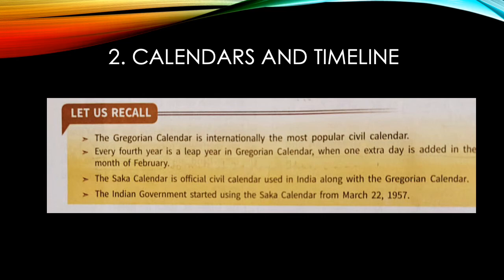Next, we learnt about AD and BC. AD means Anno Domini and BC means before Christ. 2 more important terms we learnt, CE and BCE. CE refers to common era or current era, which is the equivalent of AD, and BCE means before current era. The Indian government started using the Saka calendar from March 22nd, 1957. So these are some facts we learned in chapter 2.